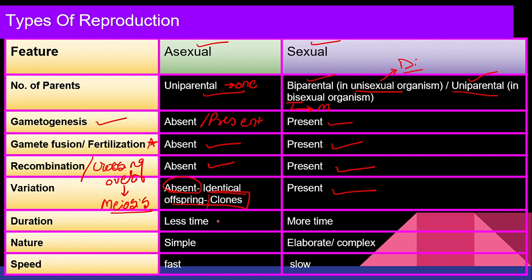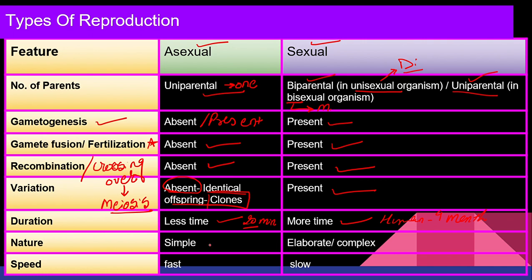The duration of asexual reproduction is less. For example, bacteria will give 2 daughter cells in 20 minutes, right? But sexual reproduction takes more time. For example, in humans it will take 9 months. For an elephant, it will take nearly 2 years, right?